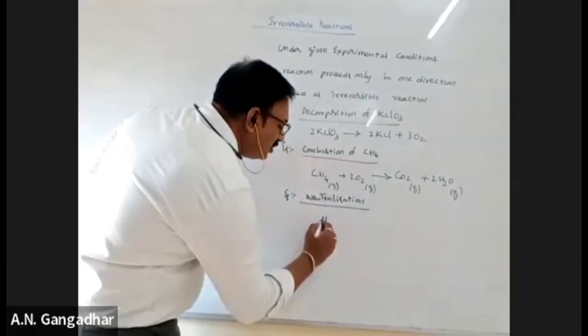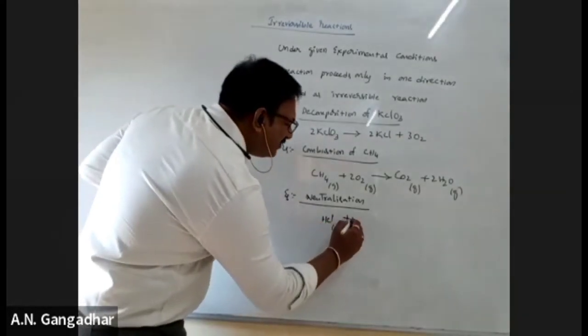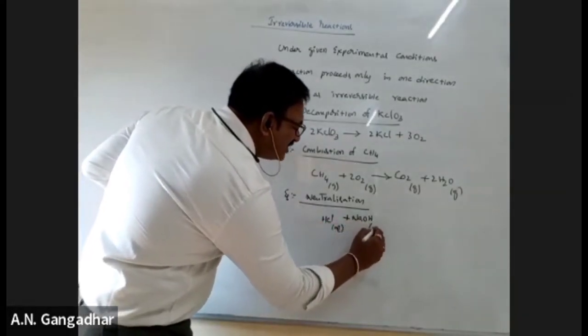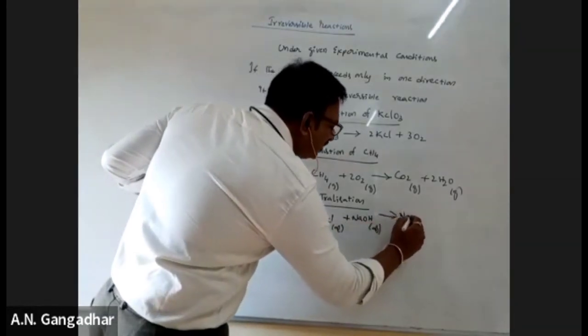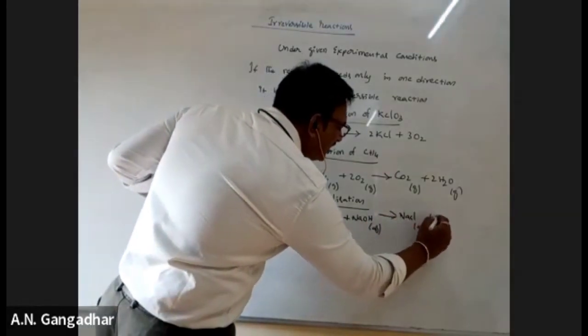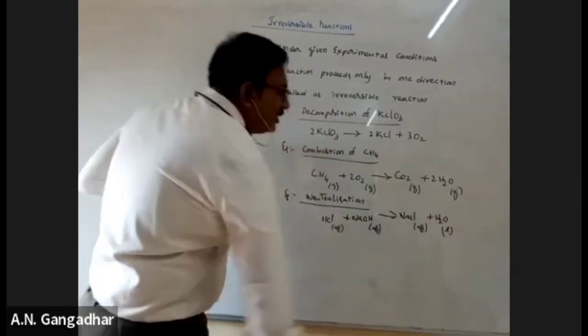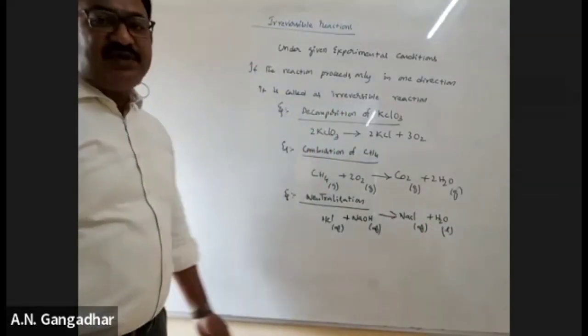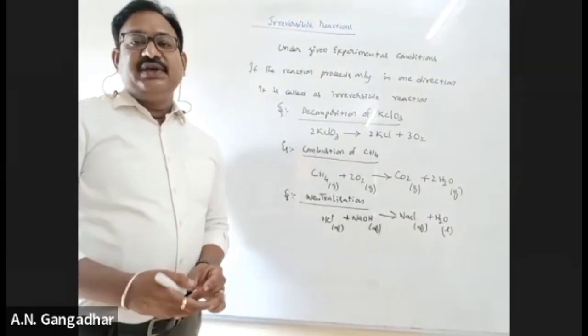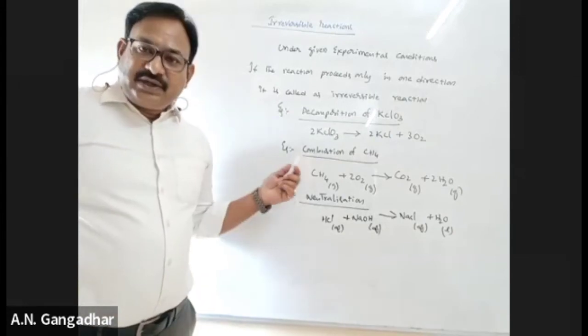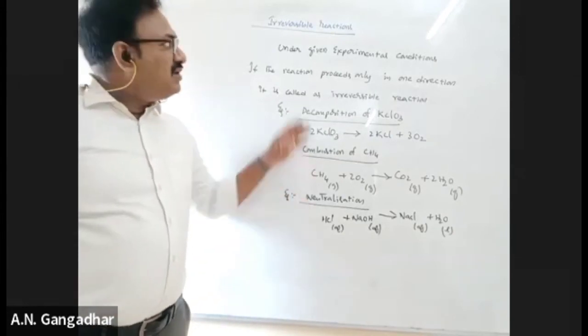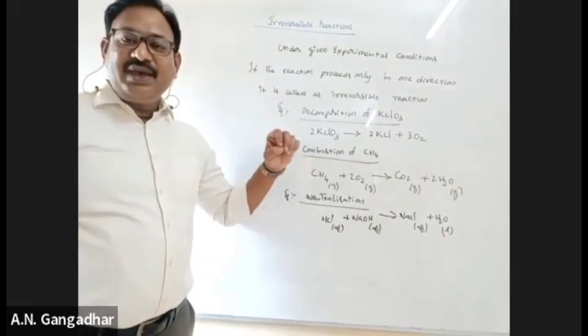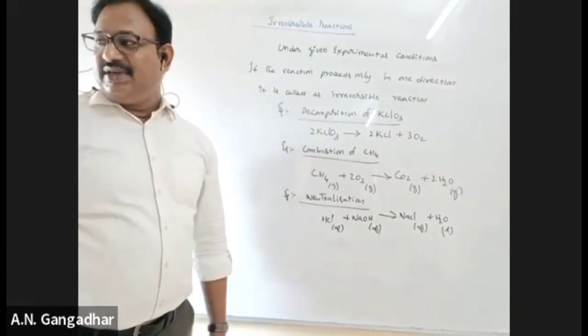So HCl aqueous plus NaOH aqueous gives rise to NaCl aqueous plus H2O. So these are some irreversible reactions. Clear? Now let me go through the main chemical equilibrium part.